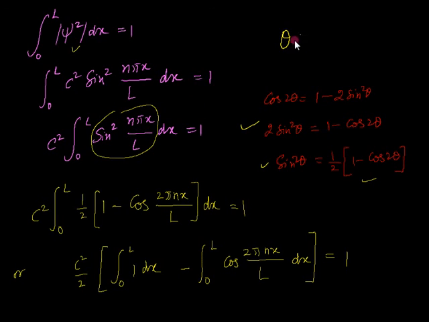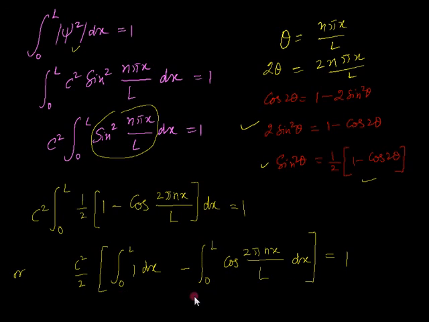So theta, you can say here, is n pi x upon L, and when you write 2 theta, this becomes 2 n pi x upon L. So this is the form of that, equal to 1. Now integrate it. This is the first term, c square by 2 integral 0 to L 1 dx. You don't need to write 1, you can write only dx, minus the second term, integral 0 to L cos 2 pi n x upon L dx is equal to 1.